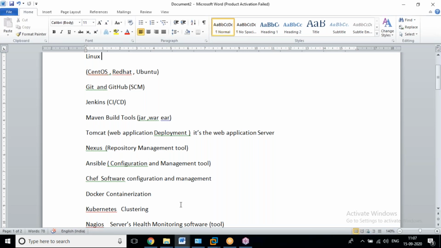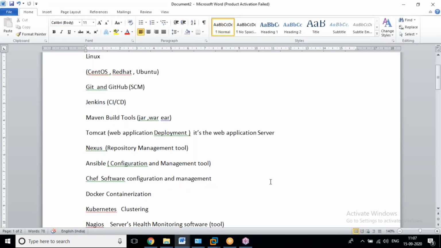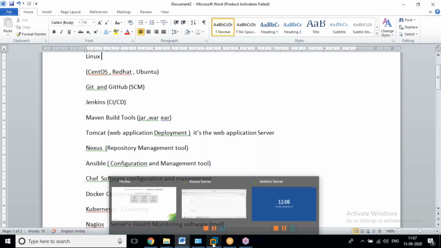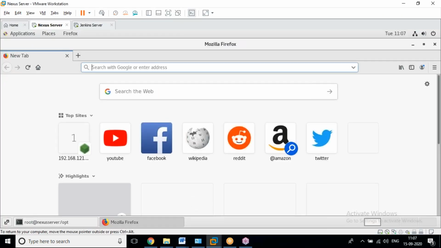So Ansible is a tool. It is used to manage or handle the entire infrastructure, software plus hardware, on remote machines. On remote machines. Yes.